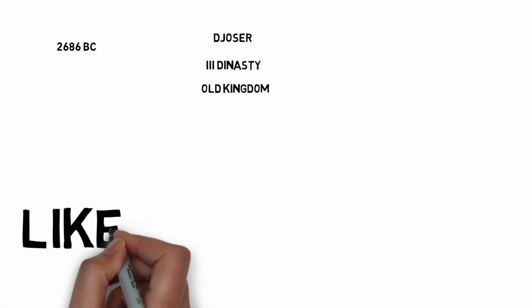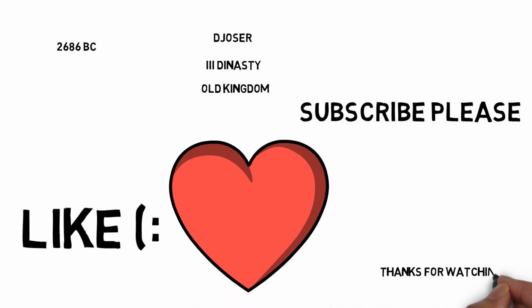In approximately 2686 BC, Djoser founded the Third Dynasty of Egypt, which marked the beginning of the Old Kingdom.